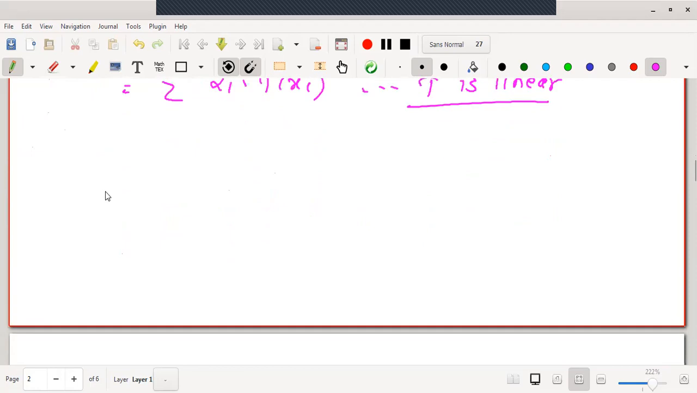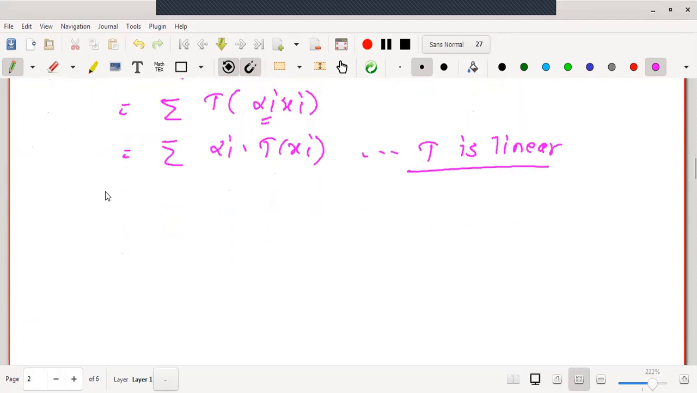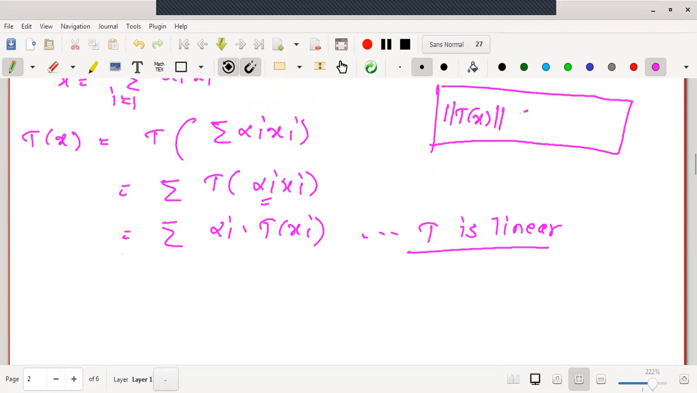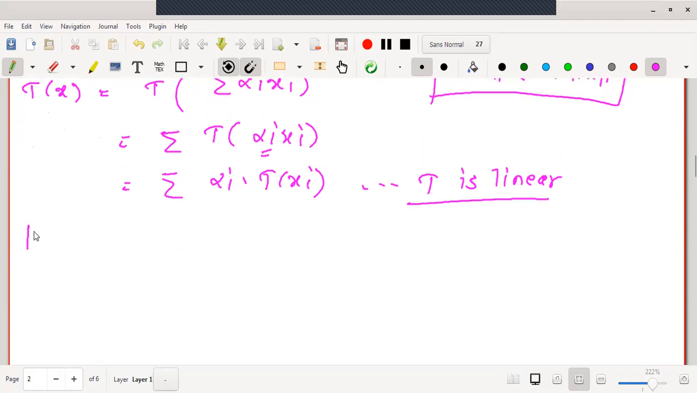If the mapping is linear, now we will take norm on both the sides, because as we are thinking to prove that the mapping T is bounded, what kind of inequality one should prove? Norm T of x is less than or equal to some constant into norm of x. This is what I aim to prove. Therefore, let me take norm on both the sides. Norm of T of x is norm of summation alpha i into T of xi.